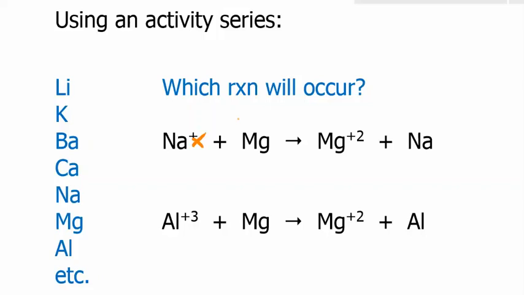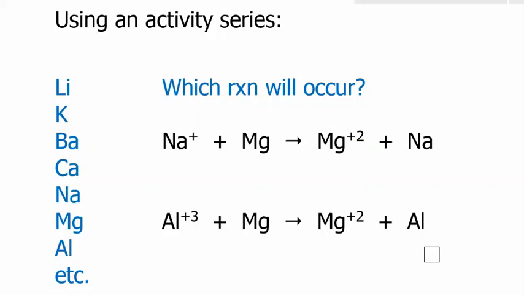These reactions are redox reactions. The thing is, it's just not showing the other element. Sodium as an ion does not exist by itself. It has to be neutralized by another element, and same with this magnesium ion. But that's okay. We can still look at them as redox reactions.